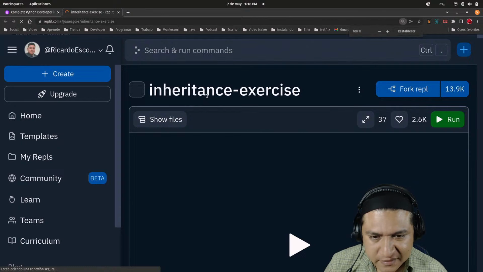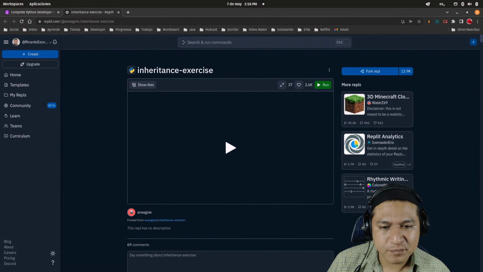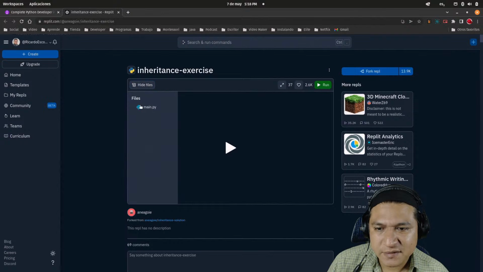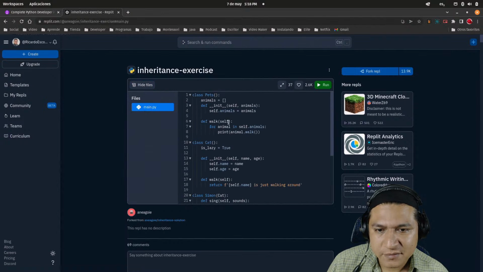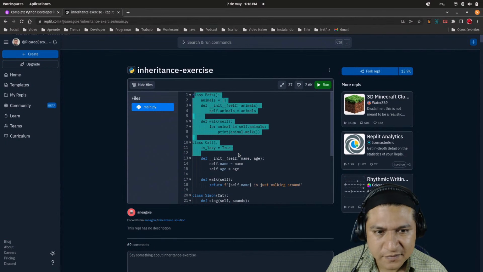I have to say that this is a very loose version of polymorphism and inheritance and everything else. Let's try. Let me show the files. Okay, can I just copy everything?